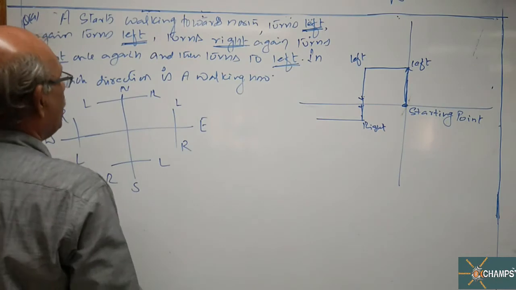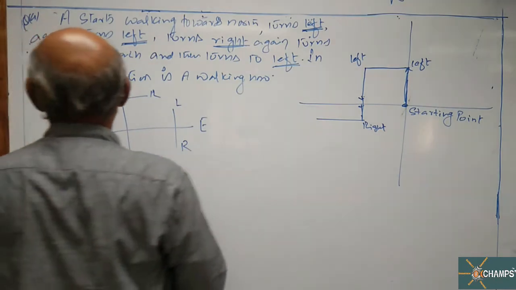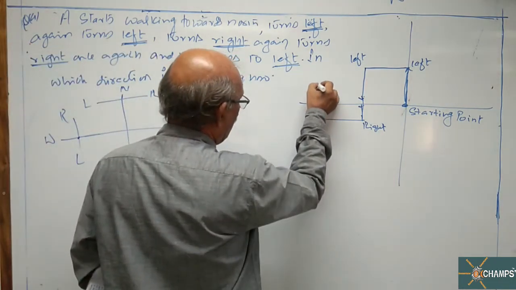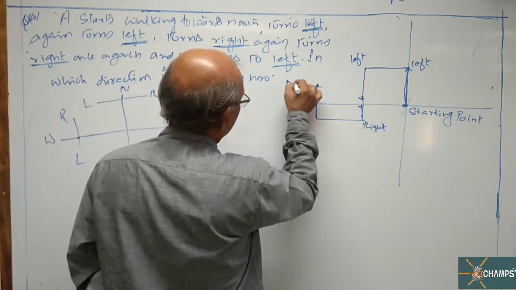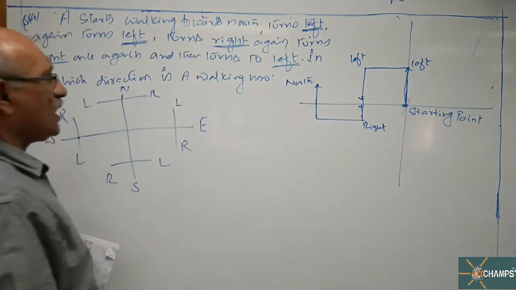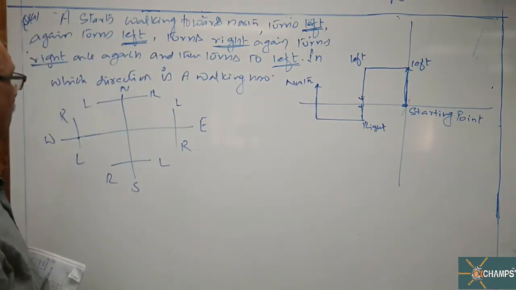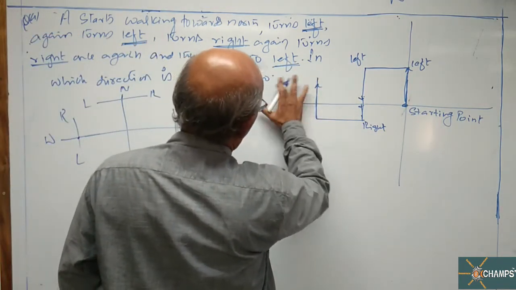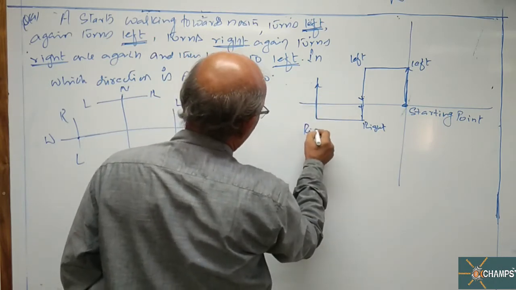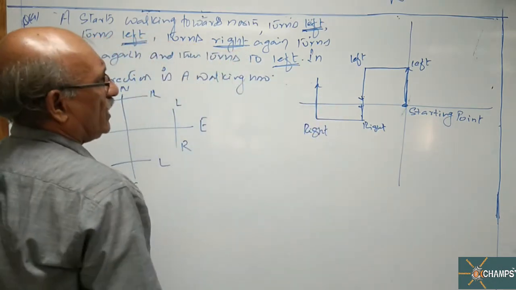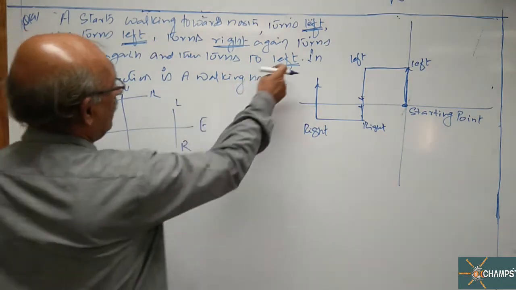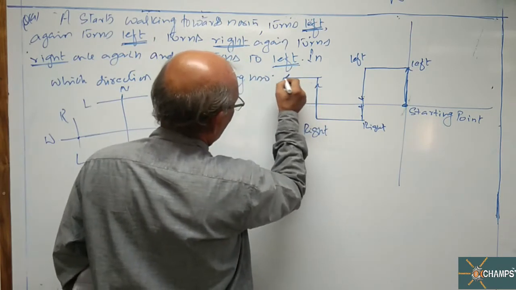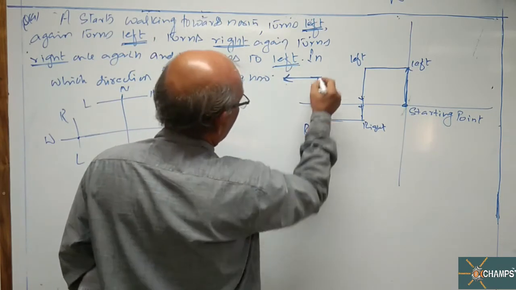And it turns to right once again. Right hand side of west means he is moving towards north. After that, this right also over, finally turns to left. Again he took a left turn. Left of north means towards west. This is a left turn.